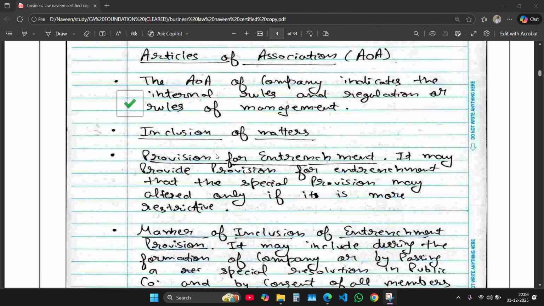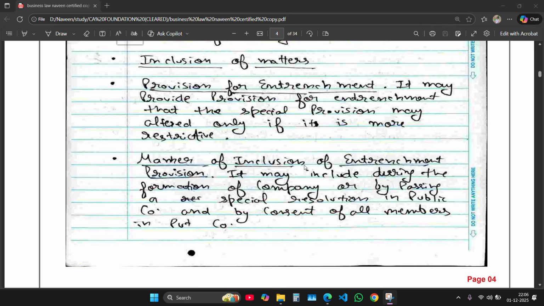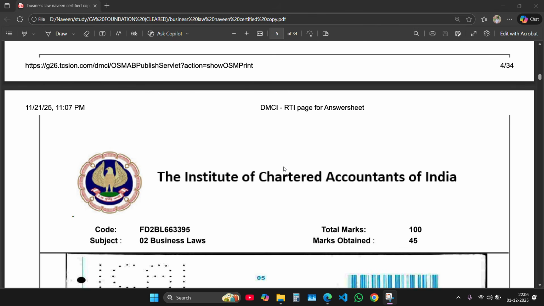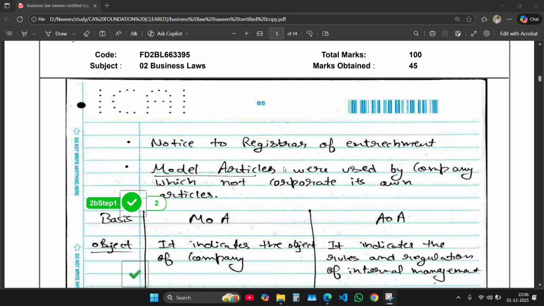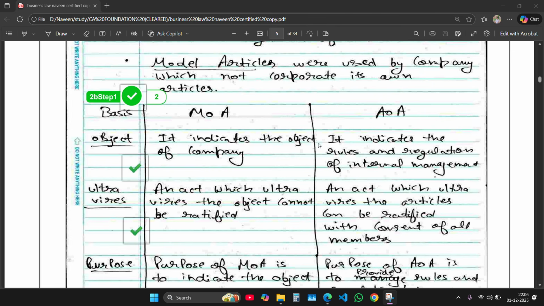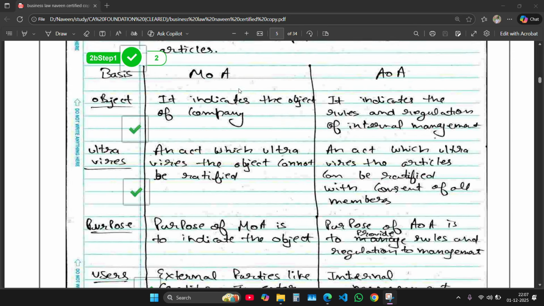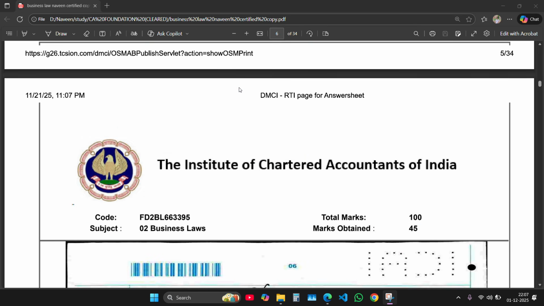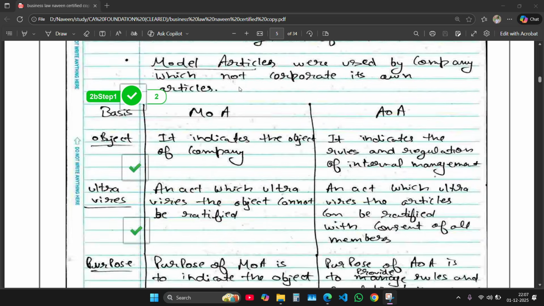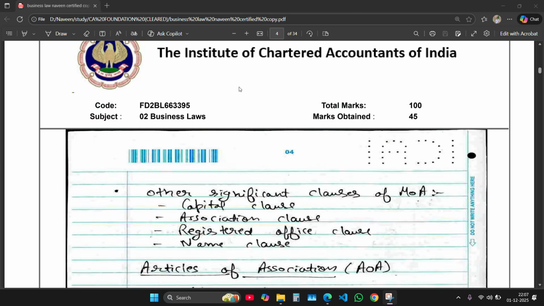and then Articles of Association, inclusion of matters, manner of inclusion of entrenchment provision. The entrenchment provision was very significant to write. This assures the checker that I know about Articles of Association, and then model articles, and then I explain it. So I write 4 points. Let's see how they give marks for this question.